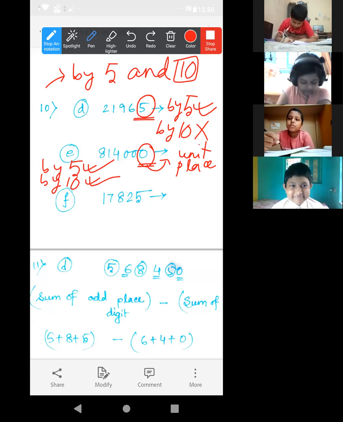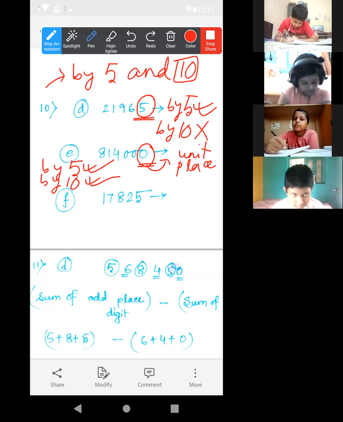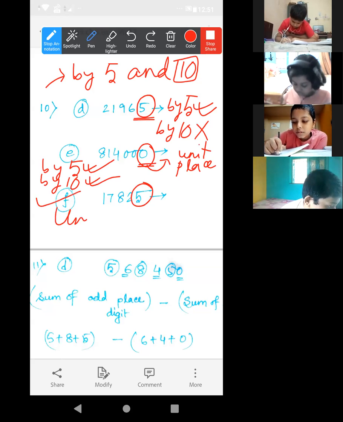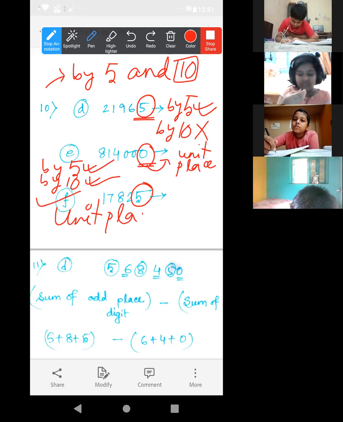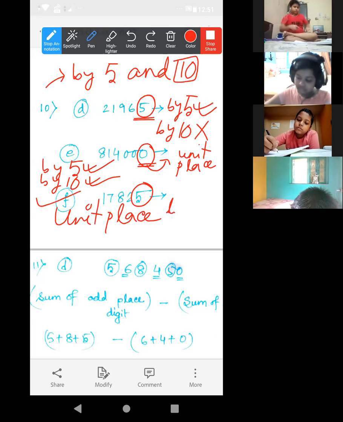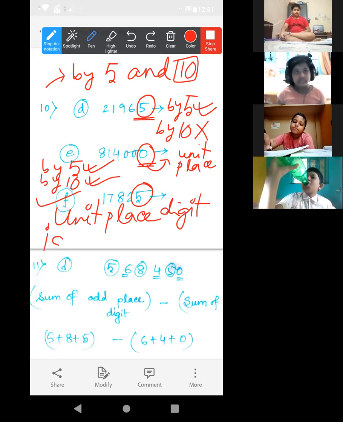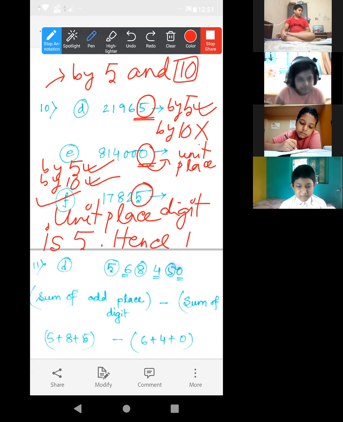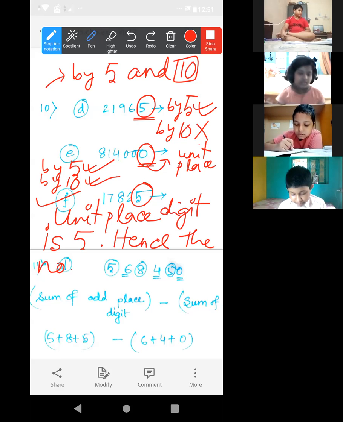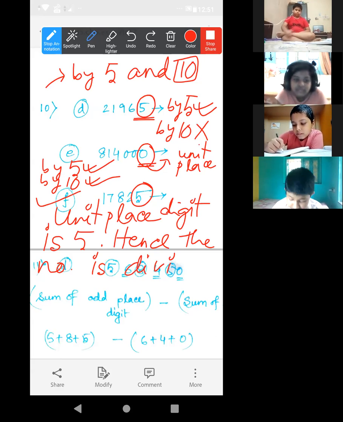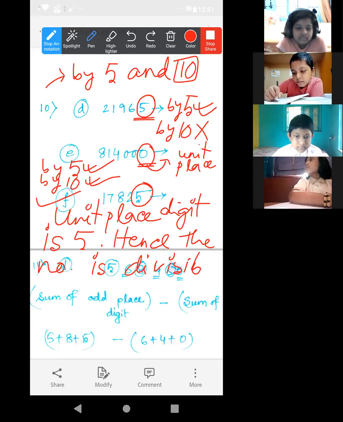Done? You can write the statement on your own. Just write as the unit place digit. I am writing for F. Here, the unit place digit is 5. Hence, the number is divisible by 5 but not by 10. Yes, ma'am. Not by 10.